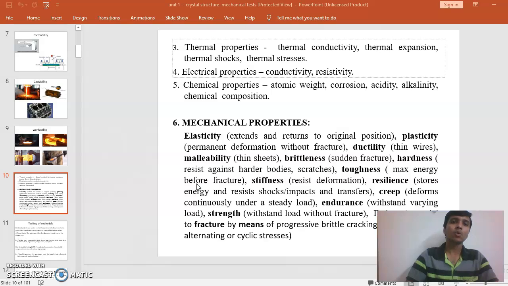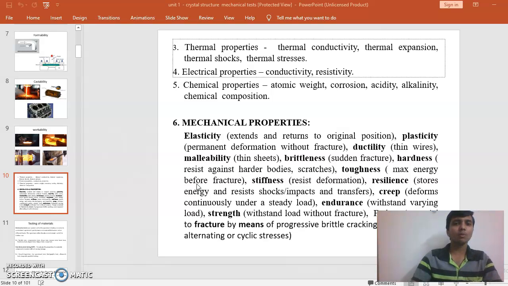There are even more properties like thermal properties and electrical properties and chemical properties. Thermal properties: thermal conductivity, thermal expansion, thermal shocks and thermal stresses; electrical properties of conductivity and resistivity; and chemical properties of atomic weight, corrosion or acidity, alkalinity, and chemical composition.